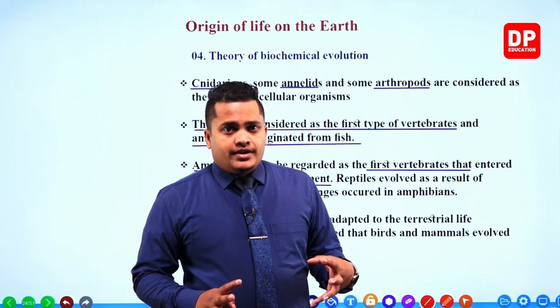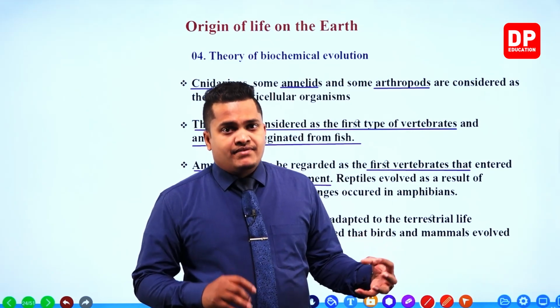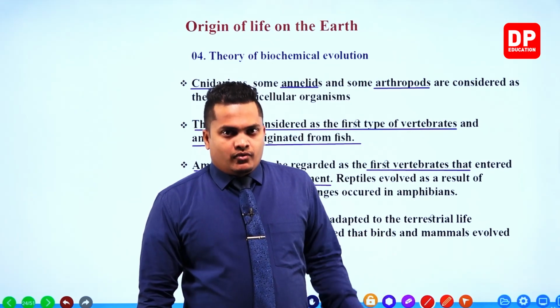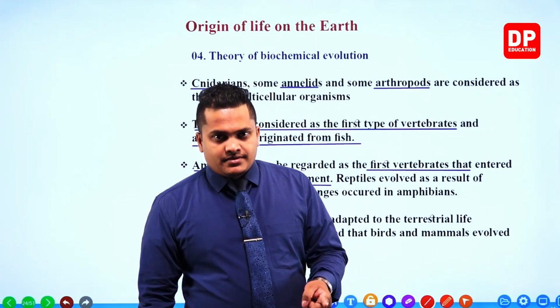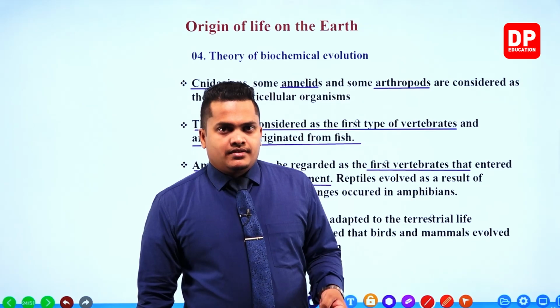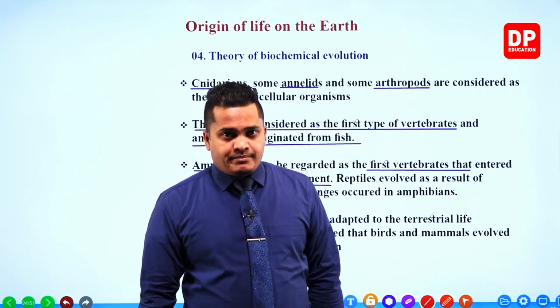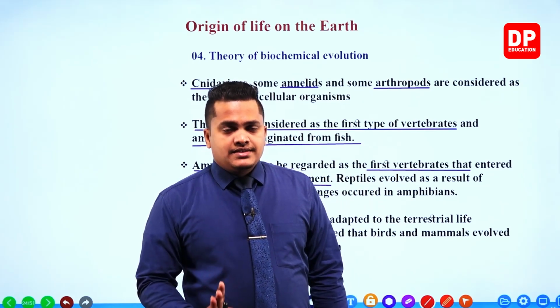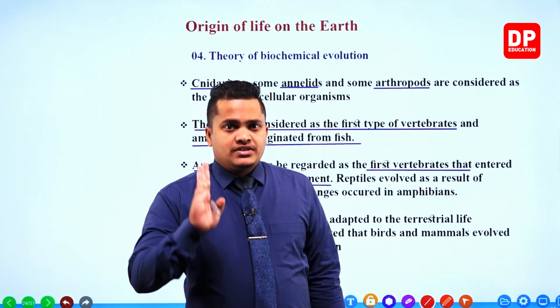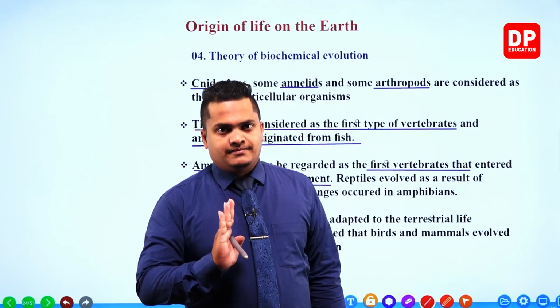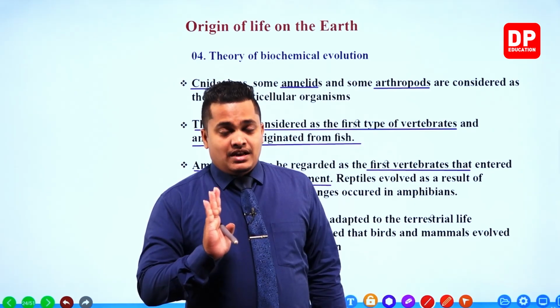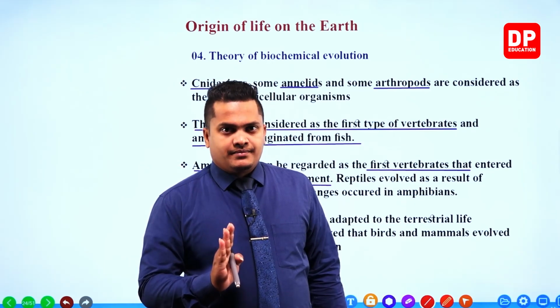So reptiles evolved from the amphibians, my dear children. Fish resulted in creating amphibians. Amphibians helped to create reptiles. Now reptiles are the first and foremost well adapted terrestrial organisms.